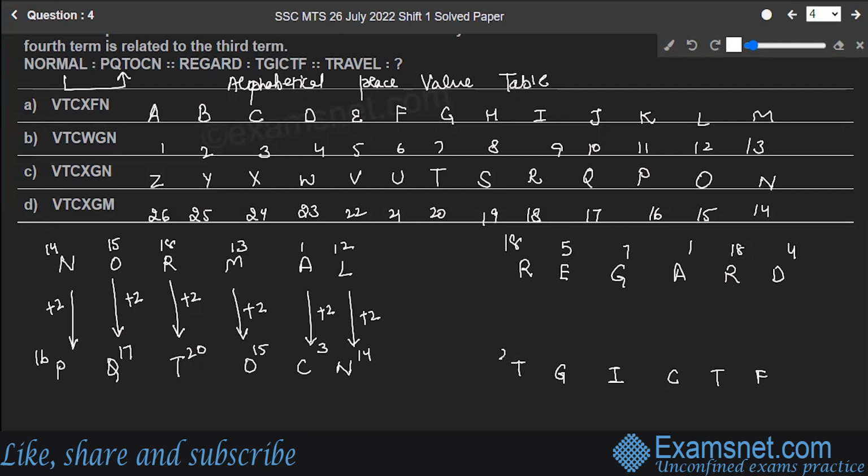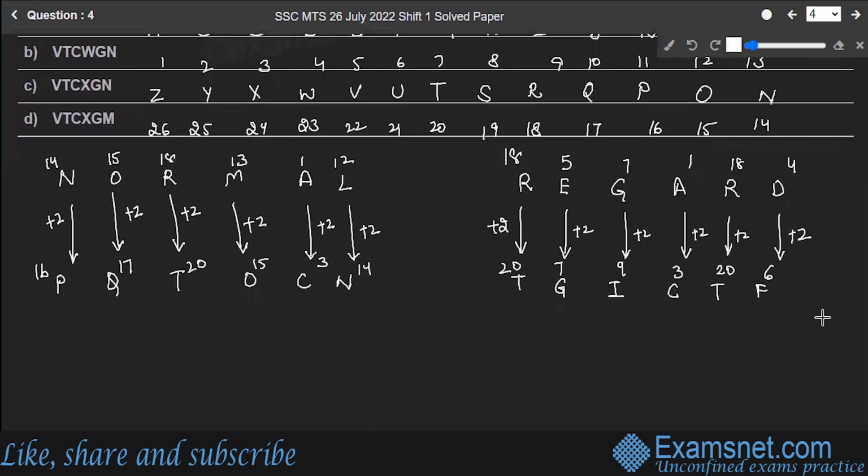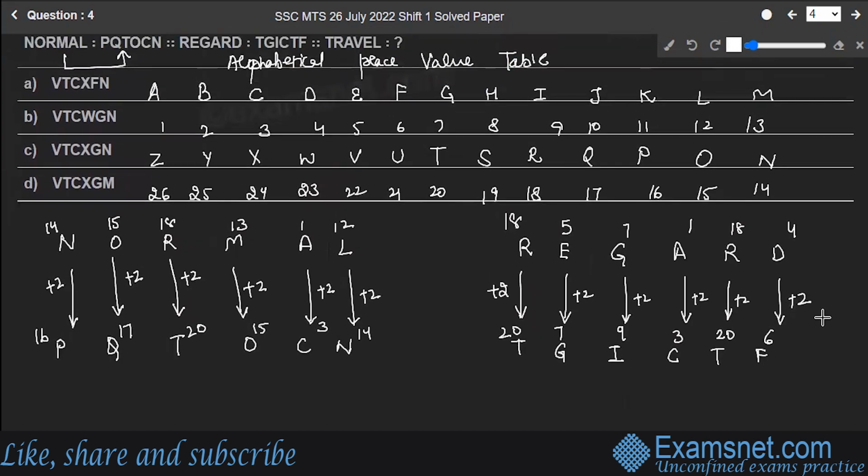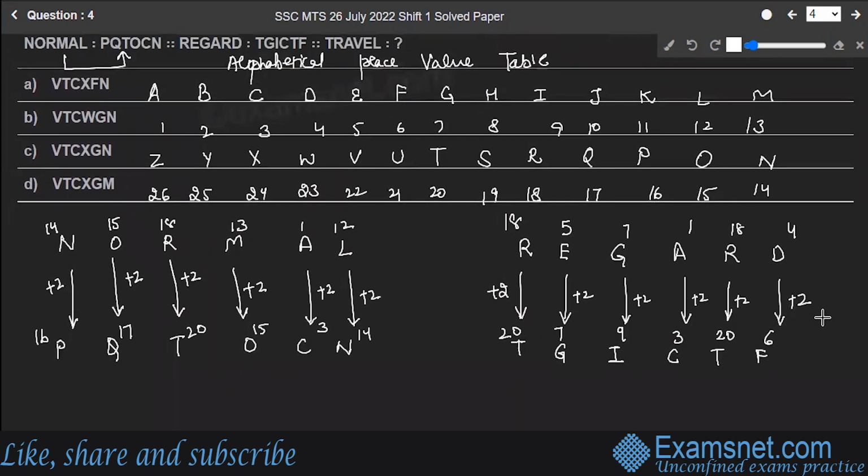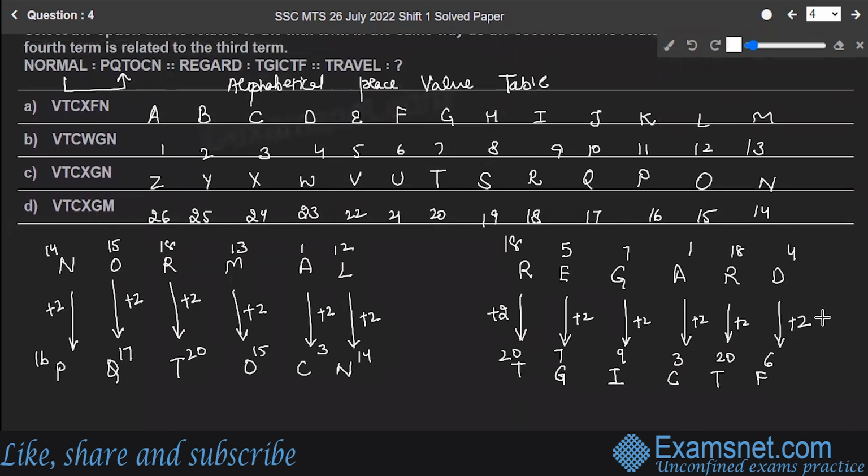T's position value is 20, G is at 7, I is at 9, C is at 3, T is at 20, F is at 6. So plus 2, plus 2, plus 2, plus 2, and plus 2. So that means we are on the correct path, right? At every alphabet, we are adding 2 places, right? Okay. So you have to find out in the same way what will be the letter cluster for travel.